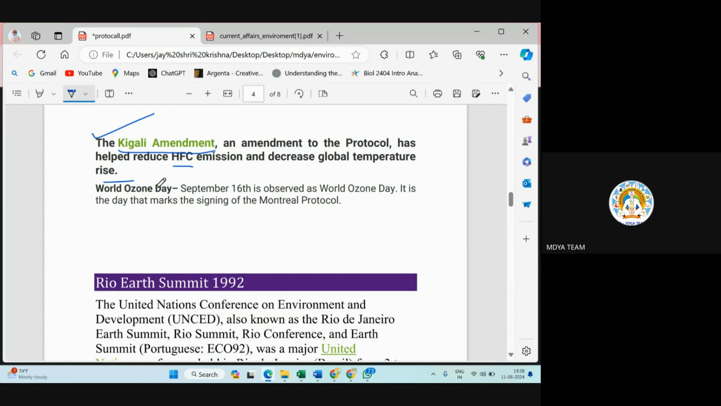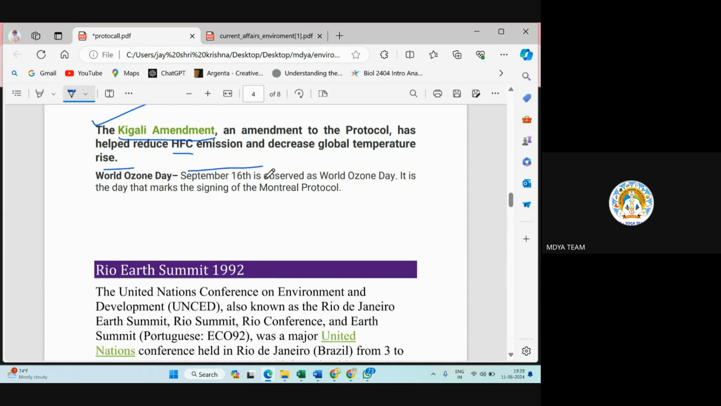Next is World Ozone Day, very important, September 16. You can relate it with the birthday of any of your dear ones and just remember this World Ozone Day.